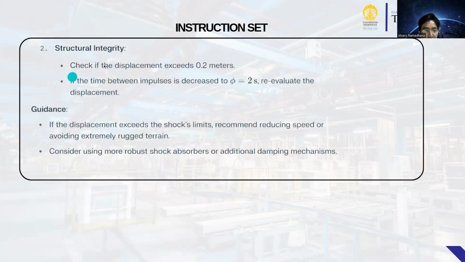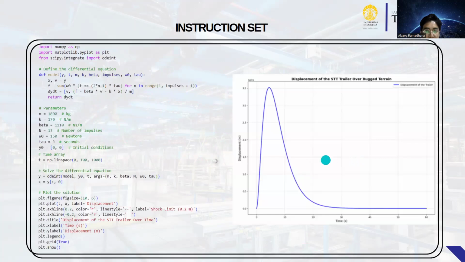Okay, next. Structural integrity: check if the displacement exceeds 0.2 meter if the time between impulses is equal to 2 seconds. Evaluate the displacement, and if the displacement exceeds the safe limit, recommend reducing speed or avoiding rough terrain when traveling, and consider using more robust shock absorbers or additional damping mechanisms.